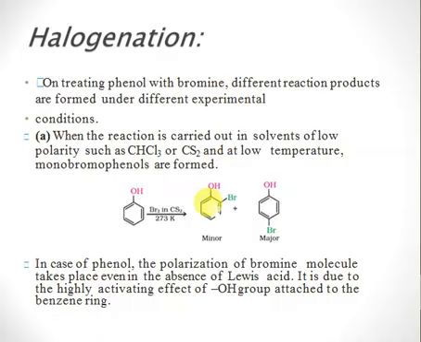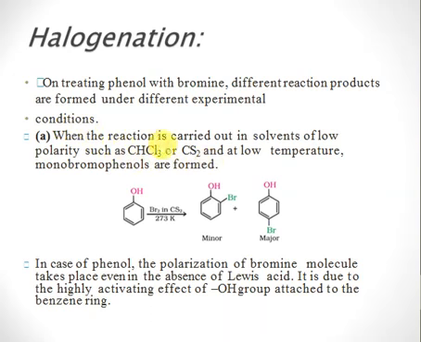Okay, so halogenation. You can place a halogen on the benzene ring. Again, the position on which this bromine will come will be ortho or para, right? So on treating phenol with bromine, we get different products under different reaction conditions. So we'll consider the conditions under which we get different products.